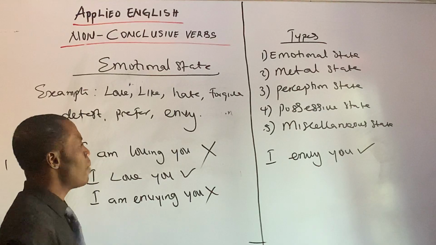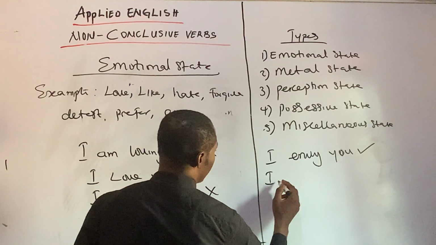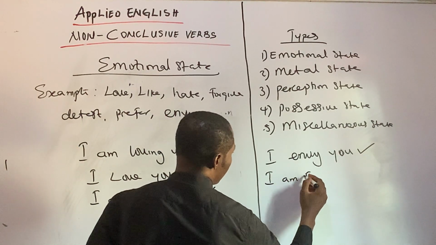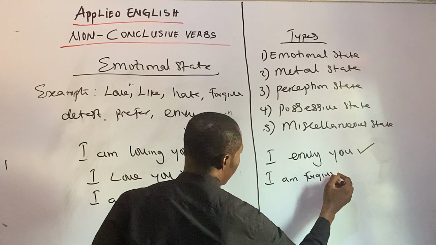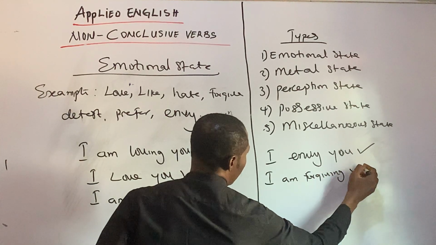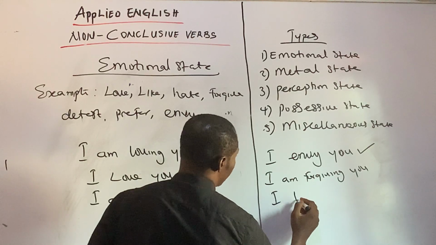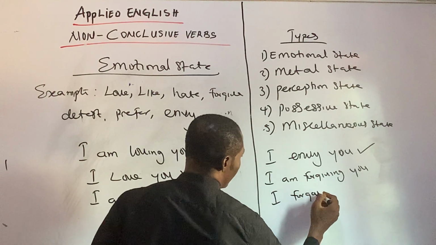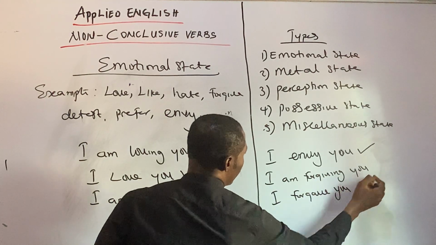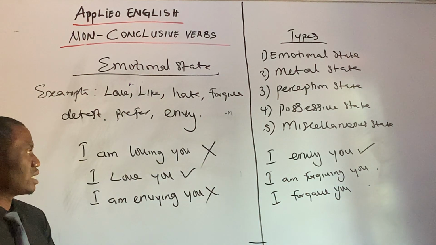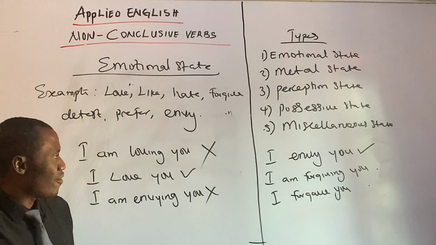Another one is I'm forgiving you versus I forgive you. Now, which of these is correct? I'm forgiving you. I forgive you.